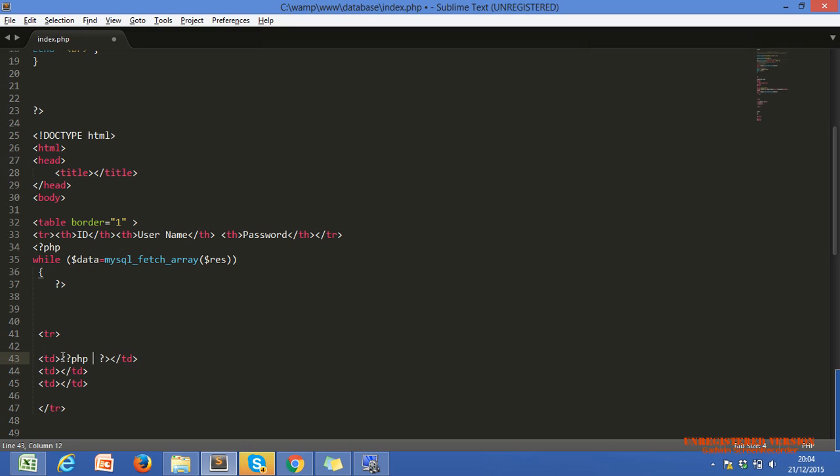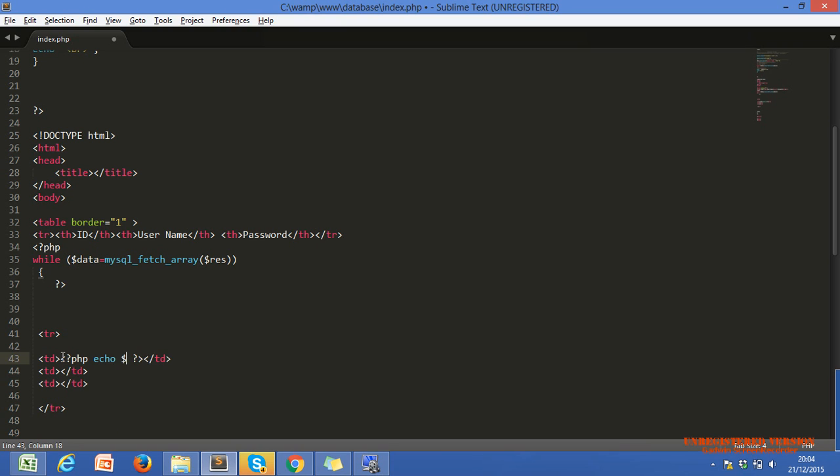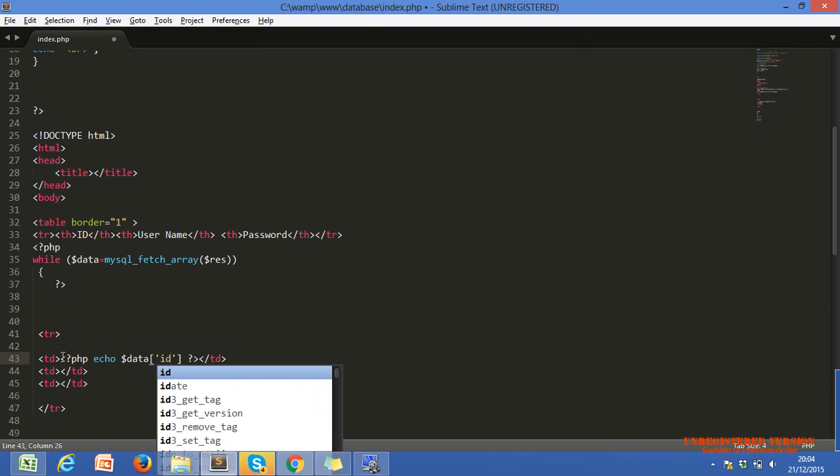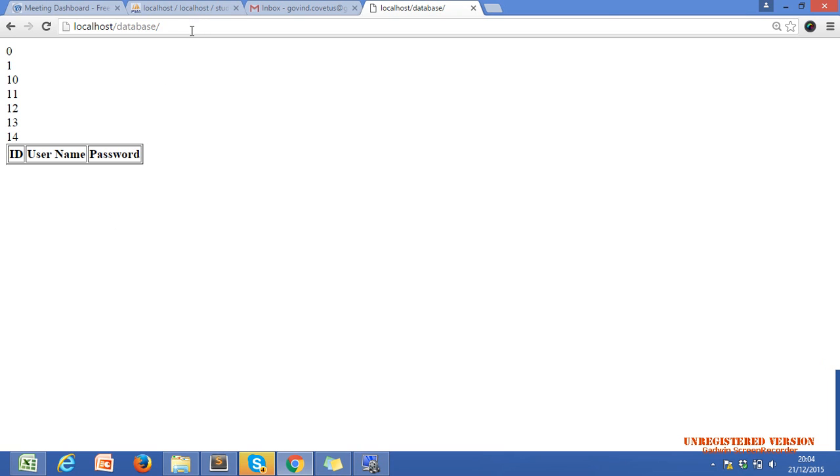Now just echo what I want to echo: dollar data. Within dollar data I get the associative array also, ID, and just don't forget the semicolon. Let me show you the result, then I will describe the coding.